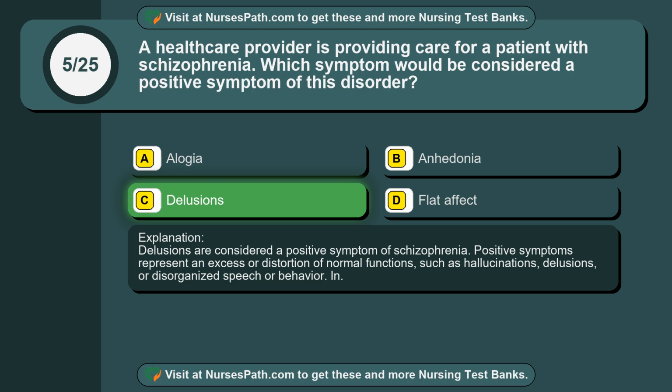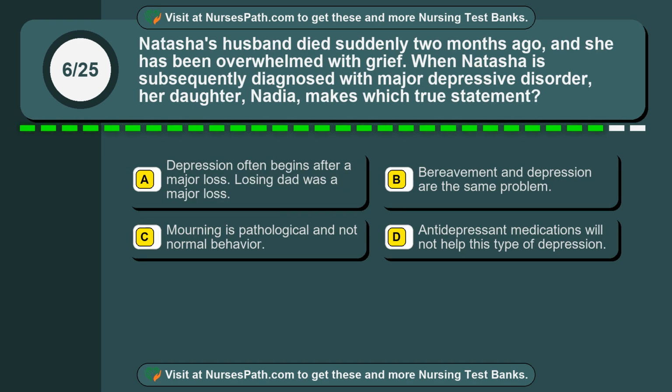Question 6. Natasha's husband died suddenly 2 months ago, and she has been overwhelmed with grief. When Natasha is subsequently diagnosed with major depressive disorder, her daughter, Nadia, makes which true statement? Option A. Depression often begins after a major loss. Losing dad was a major loss.